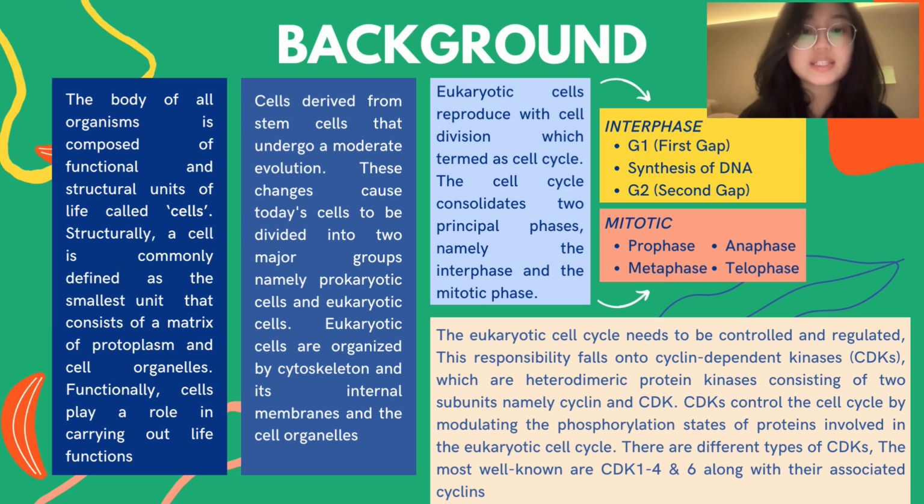The eukaryotic cell cycle needs to be controlled and regulated, and this is the responsibility of cyclin-dependent kinases, which are heterodimeric protein kinases consisting of 2 subunits, namely cyclin and CDK as the catalytic subunit. CDKs control the cell cycle by modulating the phosphorylation states of proteins involved in activating specific events in the eukaryotic cell cycle. There are different types of CDK, which are CDK 1 till 4 and CDK 6, along with their associated cyclins being cyclin A, B, D, and E. That's all from me. Thank you.